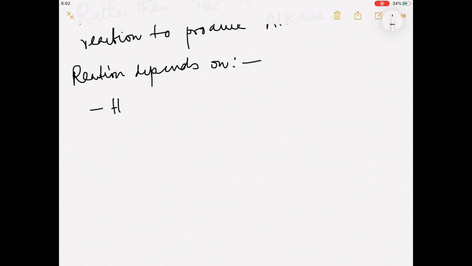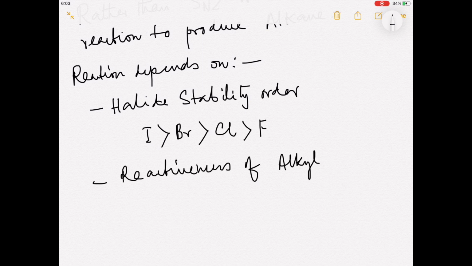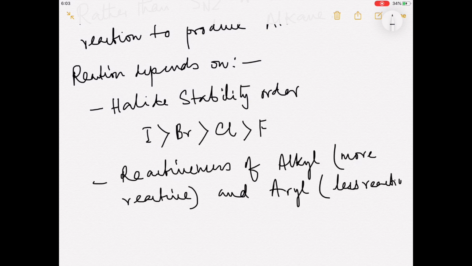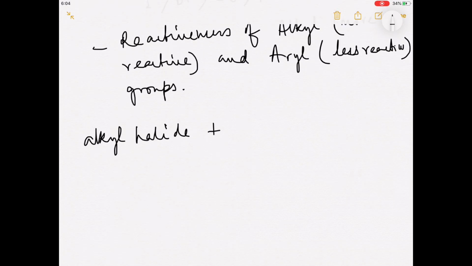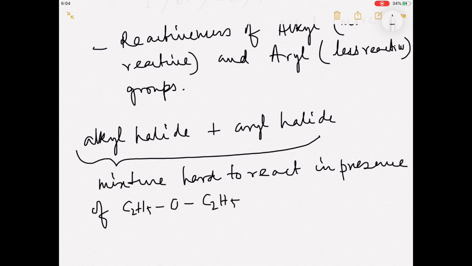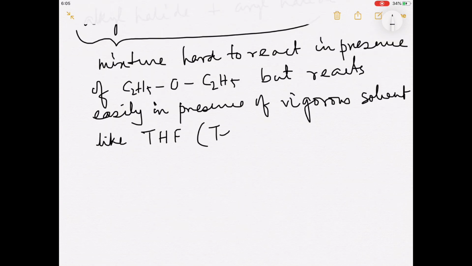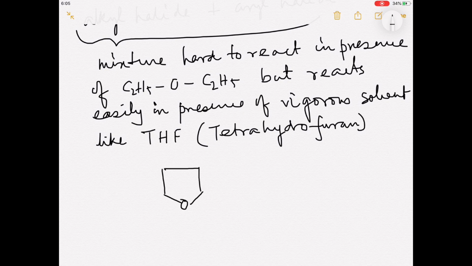The spontaneity of Wurtz reaction primarily depends upon halide reactivity and reactiveness of alkyl or aryl groups. In fact, mixed Wurtz reaction between an alkyl and aryl halide is hard to react in presence of diethyl ether, but reacts easily in presence of tetrahydrofuran or dimethylformamide as a solvent.